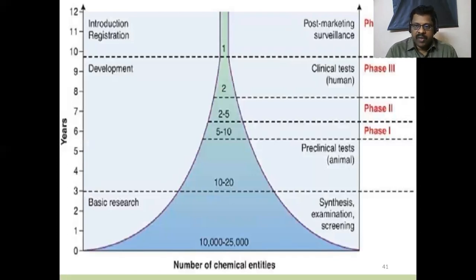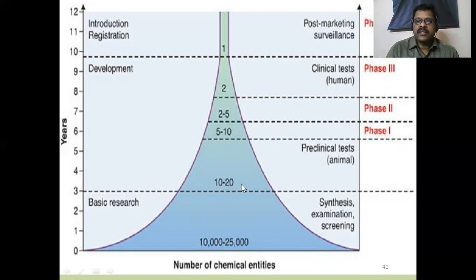This graph shows how a chemical entity develops into a drug and what is the duration it takes. For example, we are taking 10,000 to 25,000 chemical entities. They're not called drugs, they're chemical entities, and we are screening them with various syntheses and screening procedures, and we are doing basic research. By this, we are filtering them and finding eligible candidates of 10 to 20 from them. For that, we took 3 years. We started preclinical testing on animals.